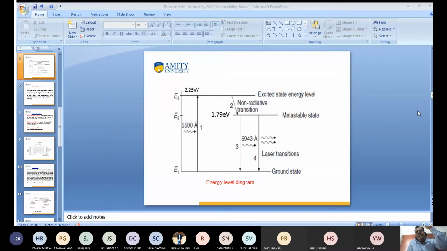When atoms come from higher to lower level, they emit energy, a photon, and this is known as the laser beam. This is known as ruby laser. Does anyone have a doubt to ask me? Yes, Mr. Parson, sir.